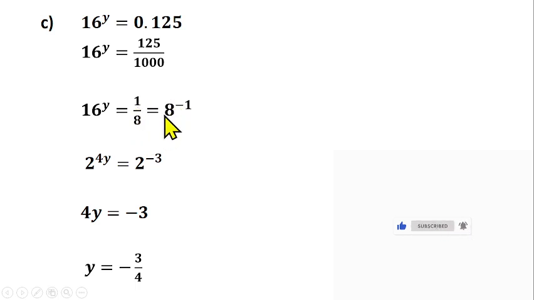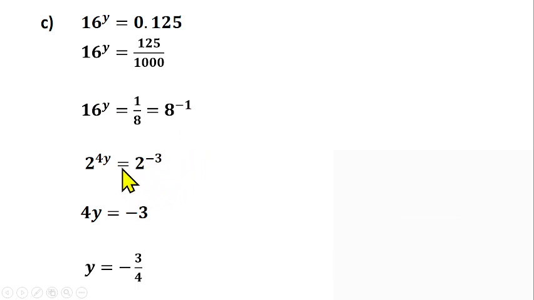So this one means 8 raised to power minus 1. Then from there, we can now change this one to, you can find the index of 16, that gives us 2 raised to power 4. And that 4 multiply y, that gives us 2 raised to power 4y. Then you can find the index of 8 as well, that gives us 2 raised to power 3. And that 3 will multiply minus 1, that gives us 2 raised to power minus 3 rather.